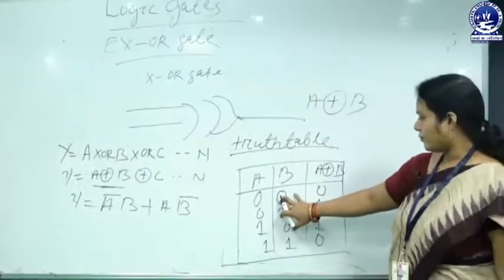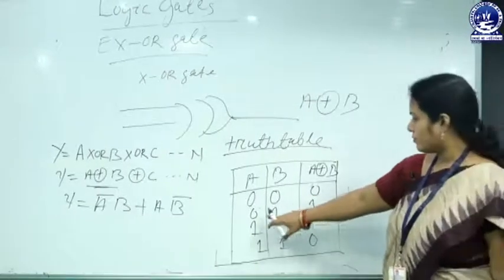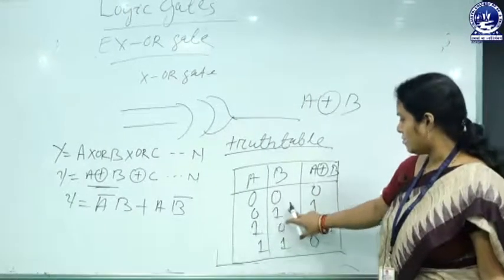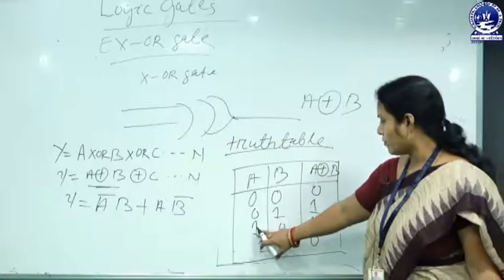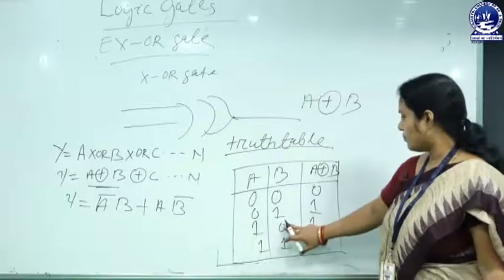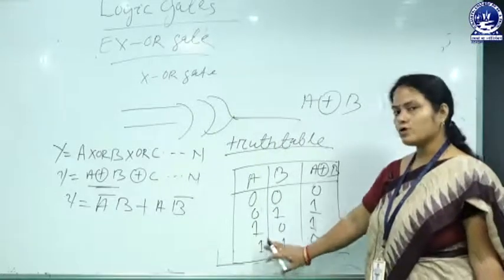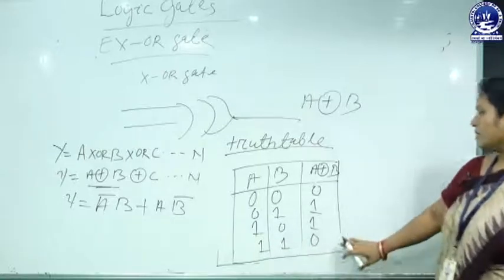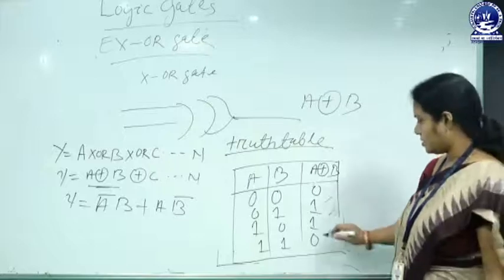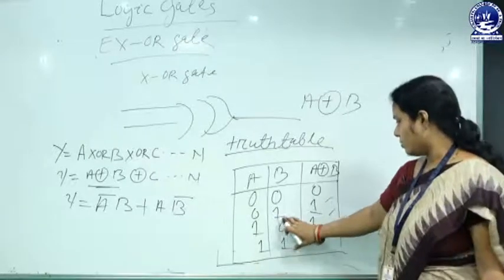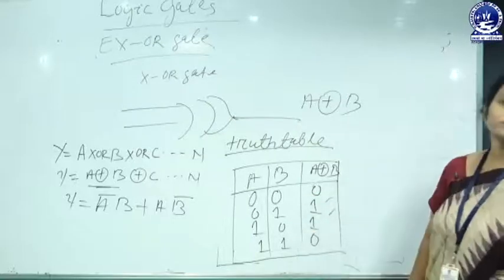If value of A equal to 0, B equal to 0, then output will be 0. If value of A equal to 0 and value of B equal to 1, then output will be 1. If value of A equal to 1, value of B equal to 0, then output will be 1. If value of A equal to 1 and value of B equal to 1, then output will be 0. See, here for odd number of ones, output will be 1. For even, output will be 0.